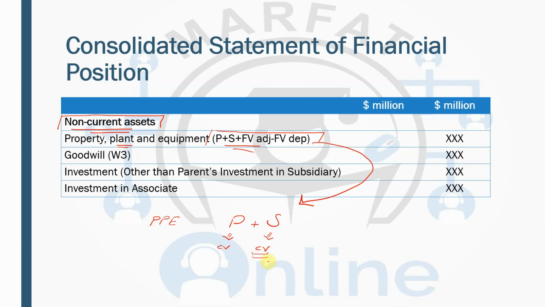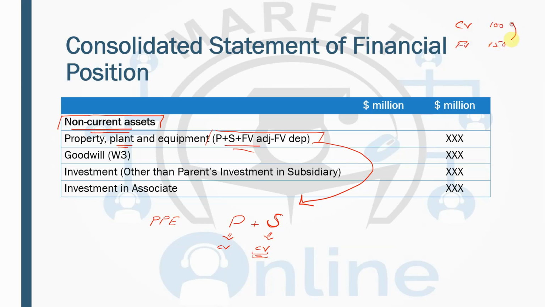That means you have to do some fair value adjustment, because the subsidiary's property, plant and equipment may be different from what is shown in the individual financial statements. So this property, plant and equipment which you are taking is from the individual financial statement which shows the carrying value. For example, the carrying value is 100 but the fair value is 150.